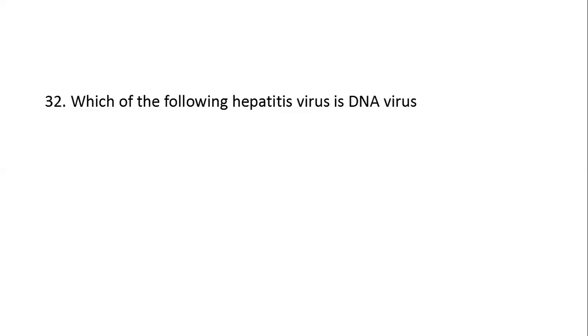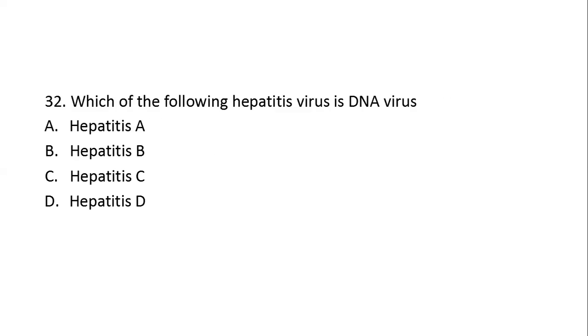Next question. Which of the following hepatitis virus is a DNA virus? Option A, hepatitis A. Option B, hepatitis B. Option C, hepatitis C. Option D, hepatitis C. Here the right answer is option B, that is hepatitis B. Remember, hepatitis B is the DNA virus. It is the one and only DNA virus which causes hepatitis. Hepatitis A, C, D, and even hepatitis E are also RNA viruses. All hepatitis viruses are RNA viruses except hepatitis B.